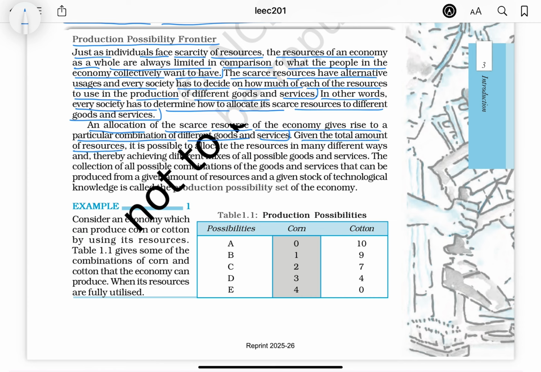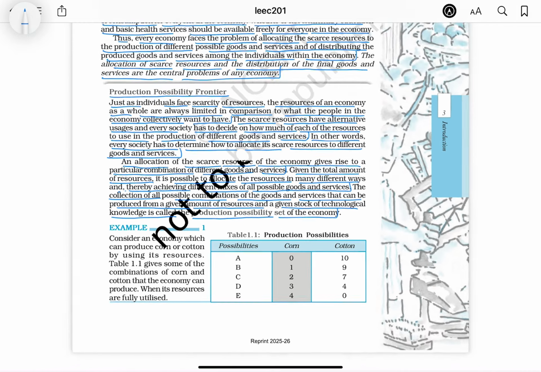Given the total amount of resources, it is possible to allocate the resources in many different ways, and thereby achieve different mixes of all possible goods and services. The collection of all possible combinations of the goods and services that can be produced from a given amount of resources and a given stock of technological knowledge is called the production possibility set of the economy.